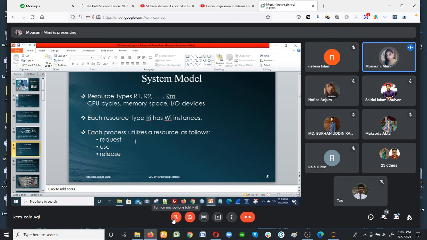That is called the request. Use means the process is already using the resources for execution. And release means that after completing the execution of the process, it returns the resource to its place. So the resource will be released and another process can use that resource.